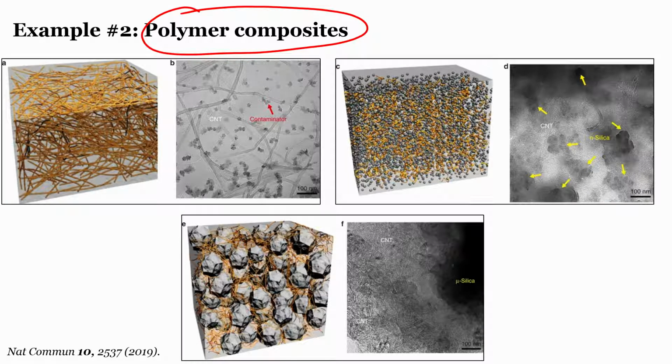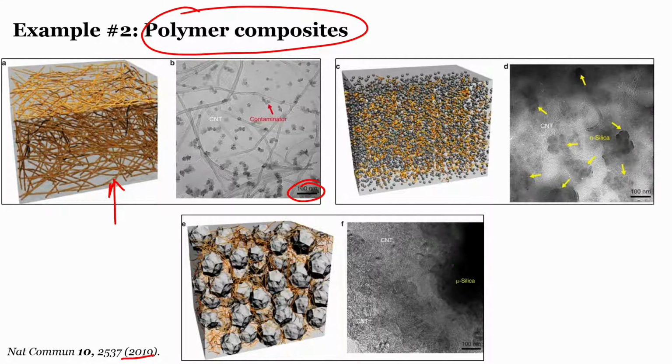So this is a collection of images taken from this particular work. You may refer to this work if you are more interested in this kind of field. There is a schematic here, and then there is a scanning electron microscopy image which enables them to see at very high resolution. You can see the scale bar here is around 100 nanometers.